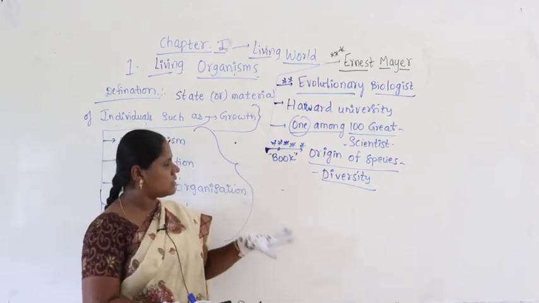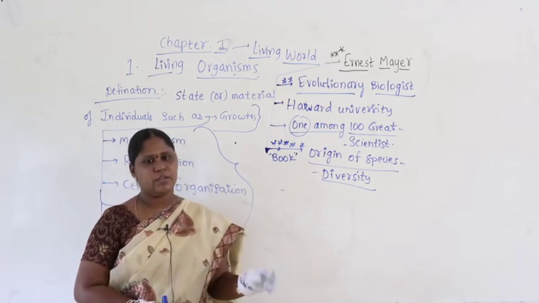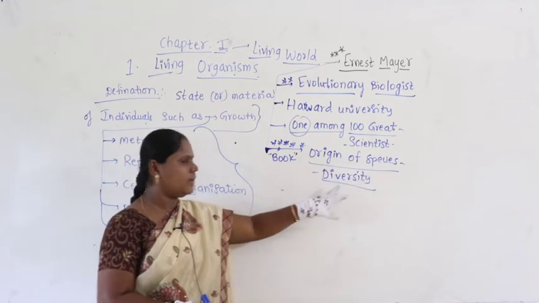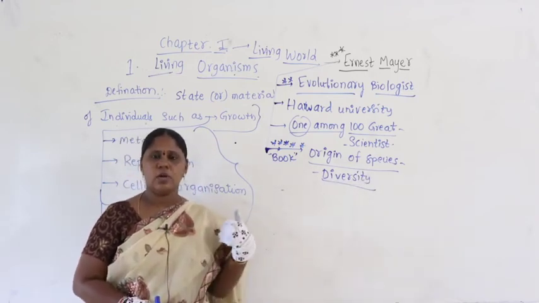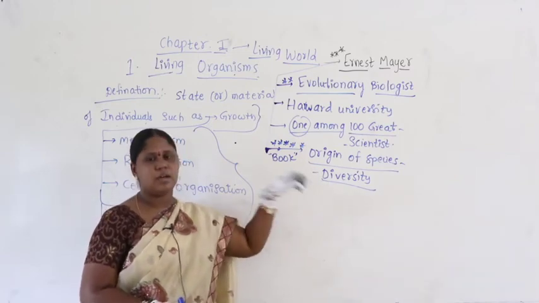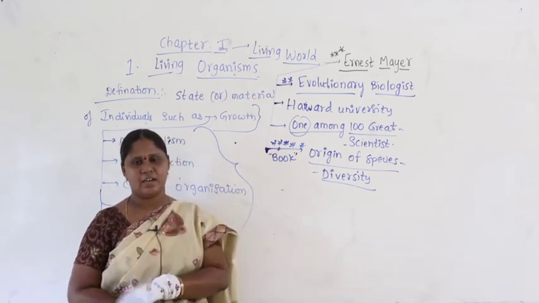In this lesson, we are going to study species and diversity. When you take a group of organisms, diversity means they show differences, they show variety, different characteristics, different genetic characteristics.